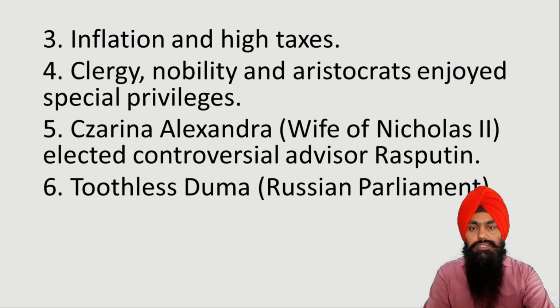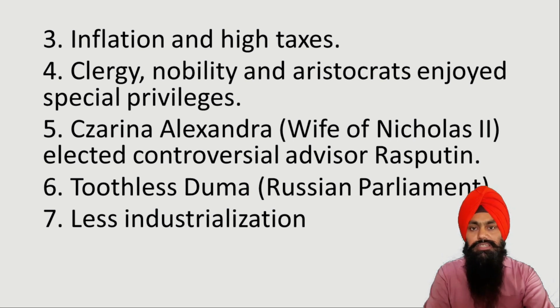Sixth cause is the toothless Duma. As we know that after the revolution of 1905, a Duma, means Russian parliament, was created, but it enjoyed no power at all. All the power rested with the monarchy, or means King Nicholas II. He had all the powers, but Duma was just a toothless parliament which had no power at all to curtail the powers of the monarchy. So this also became a cause behind this revolution.